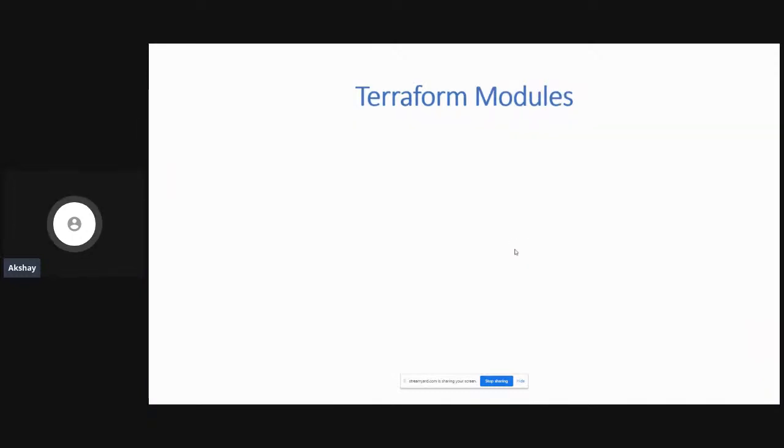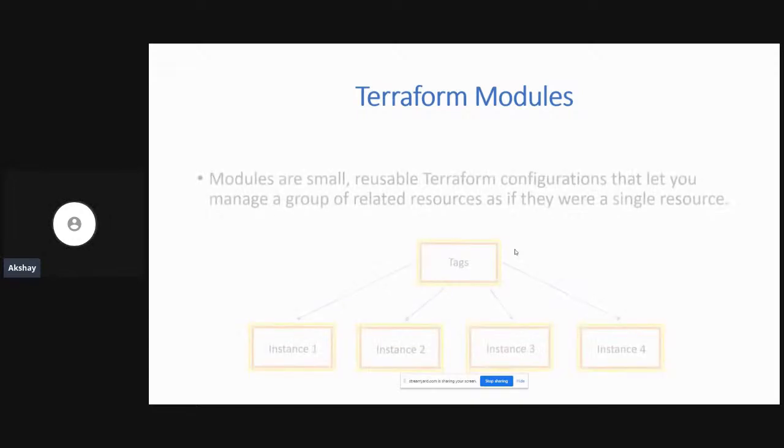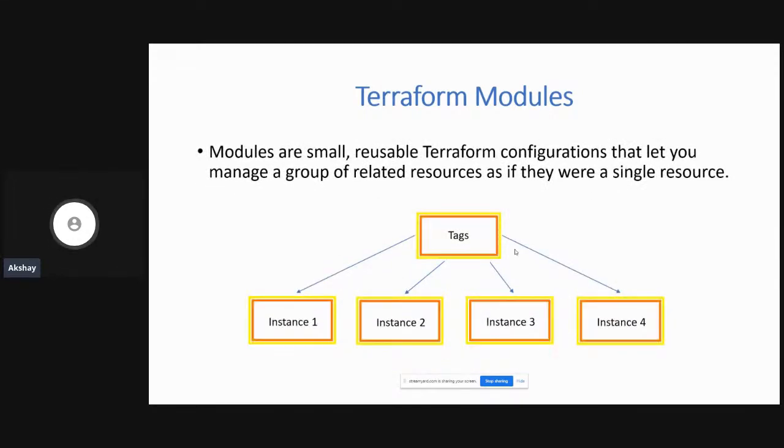So now let's take a look at Terraform modules. This is very important because for any code that you write in today's world for any company, don't write it as a mono repo. Don't put everything in a single file. Start thinking about modules, reusable code at the end of the day. You are going to see this example and you will understand very easily. Modules are small reusable Terraform configurations. So let's say, for example, I am writing a tags module, and I love to write this tags module because I can now reuse this module across different instances that I create.